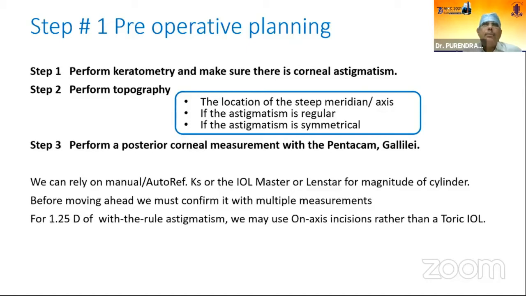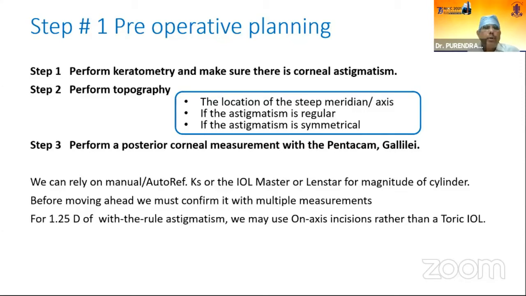Now, what I have seen is that the Lenstar, IOL Master, and other good gadgets have come, which tell us about the keratometry. Some give us over results, like the Lenstar gives us 0.10 to 0.25 diopters of overcorrection, or overestimation of the astigmatism. But definitely the axis given by these tools is very, very reliable.